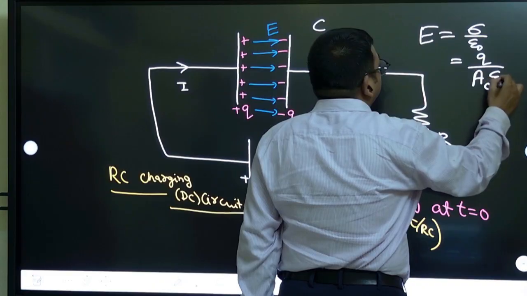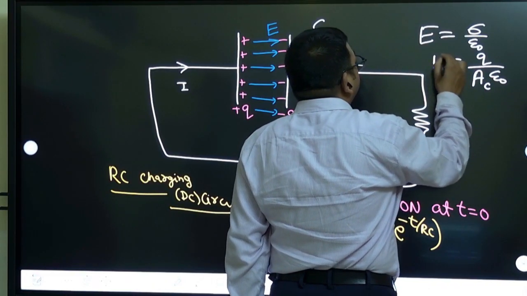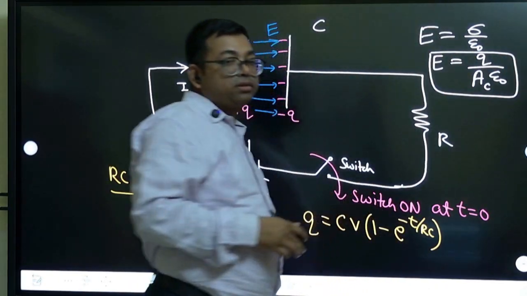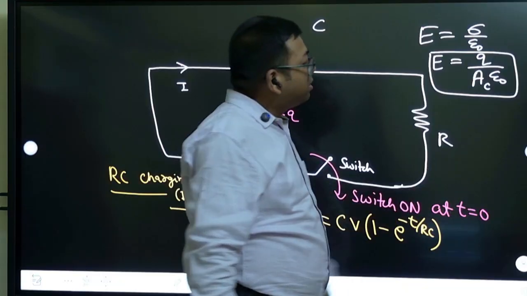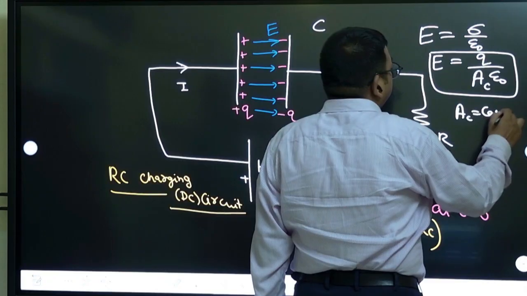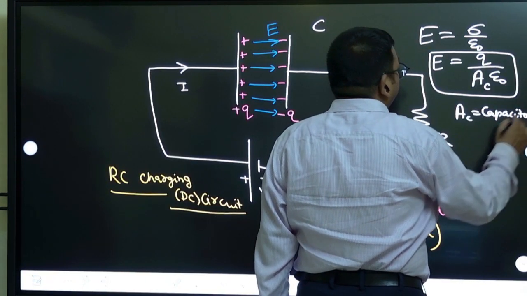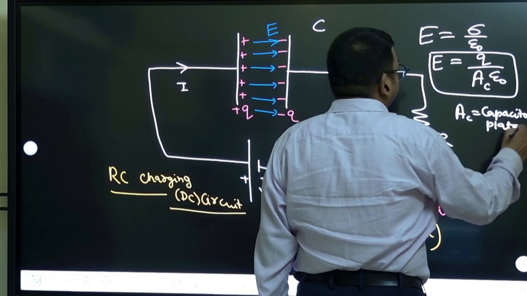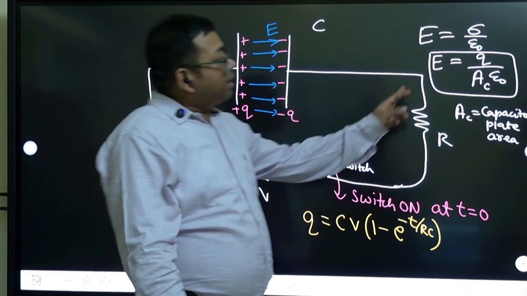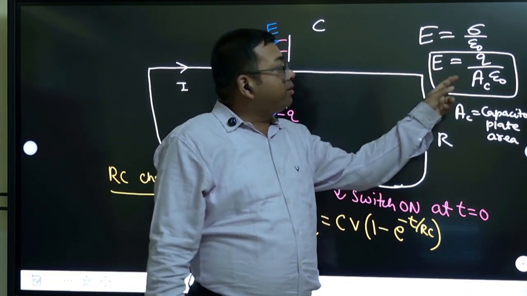Epsilon naught. So all of you should know that this is the formula for the electric field inside a capacitor. AC is the capacitor plate area. Right? You can clearly see that this electric field value depends on the charge.